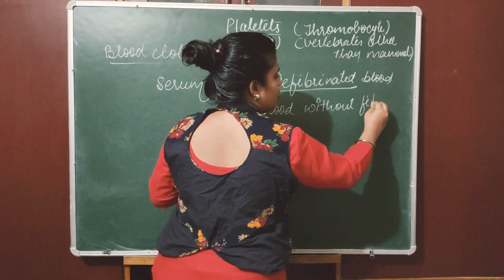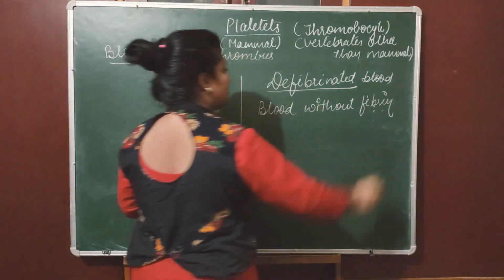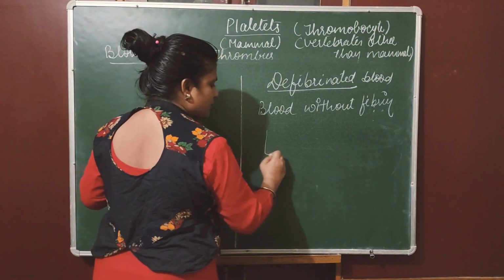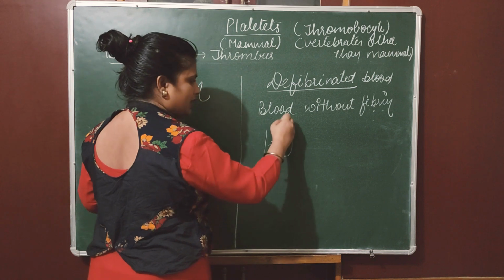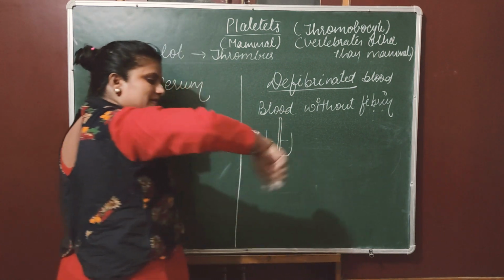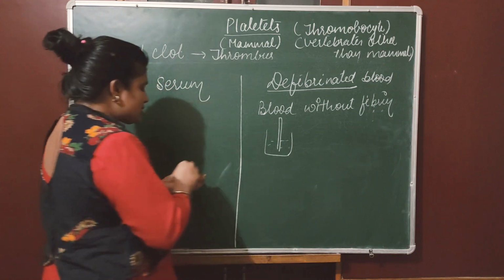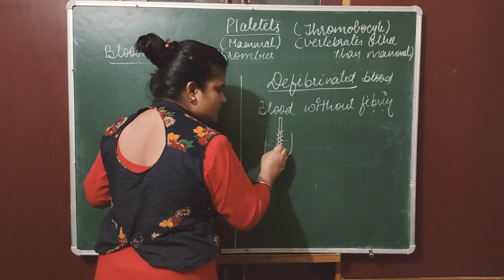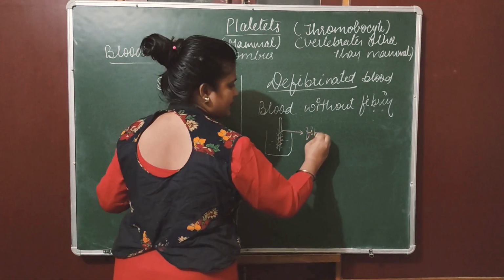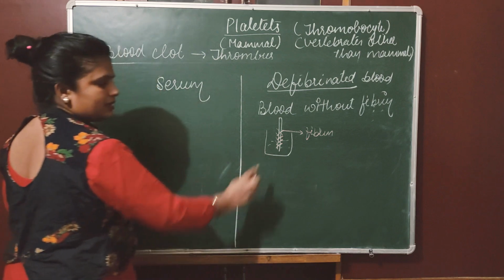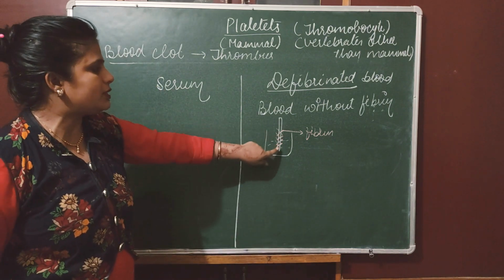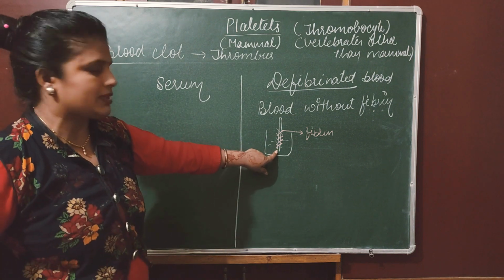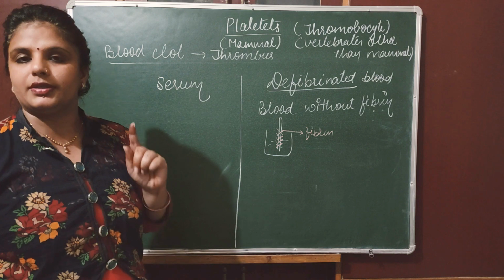Blood without fibrin is required for certain medical processes. How do we prepare this blood without fibrin? Suppose this is a container where blood is stored. Put one stick in it and stir it. When you stir it, all the fibrin will collect on this stick. This is fibrin. Whatever is left is defibrinated blood, because the fibrin has already stuck to the stick.